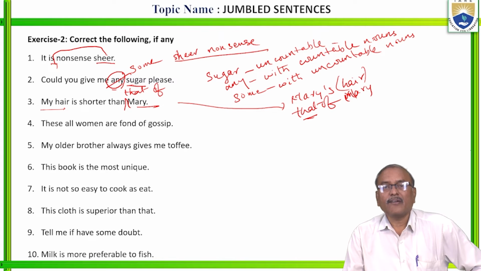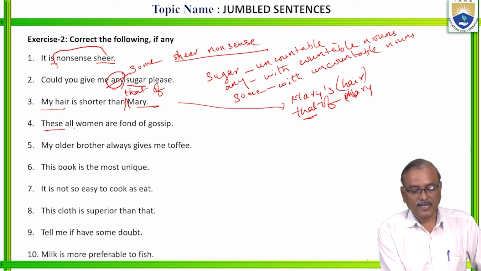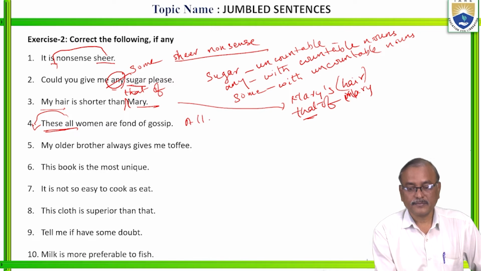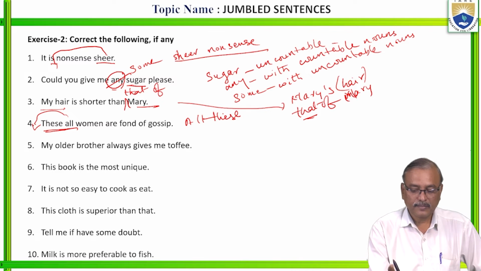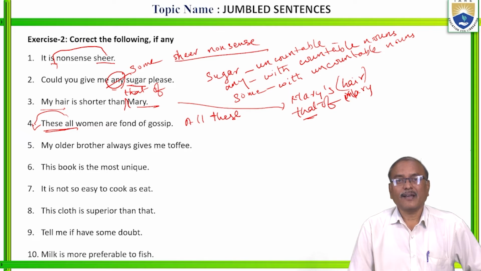Next, these all women are fond of gossip. Don't say these all. Instead, you can say all these. So, here it should be all these. Don't say these all. All these women are fond of gossip. Okay? Don't say these all women. Say all these women are fond of gossip. Right? Next.